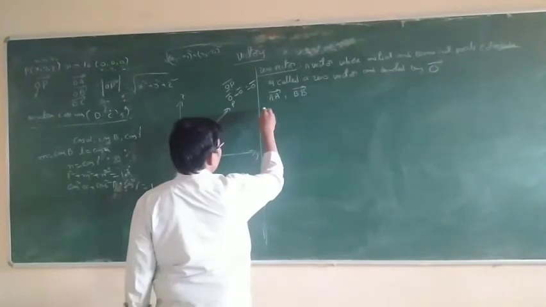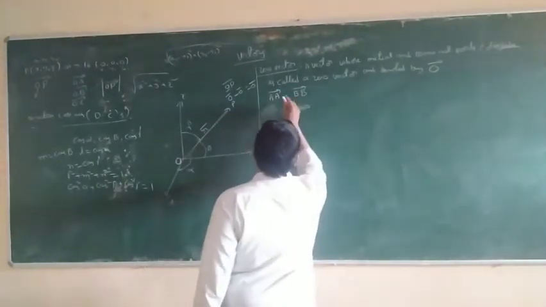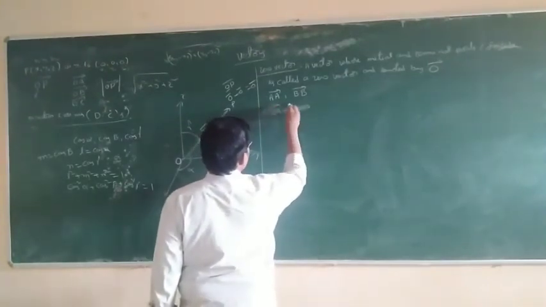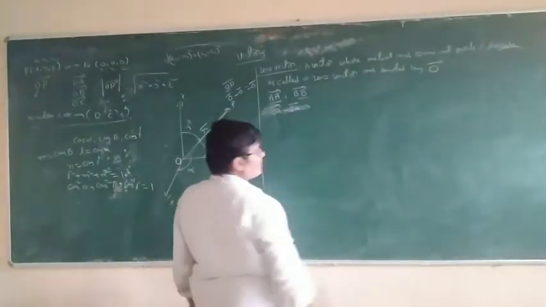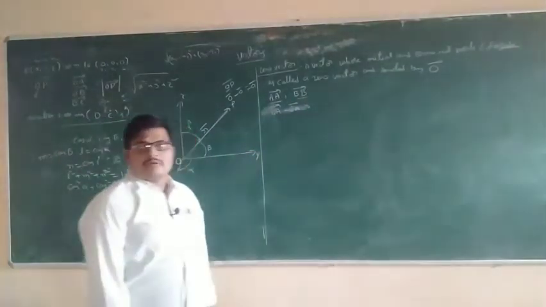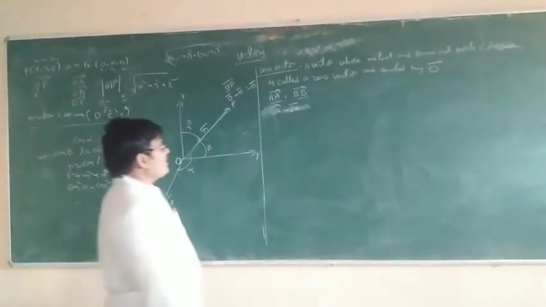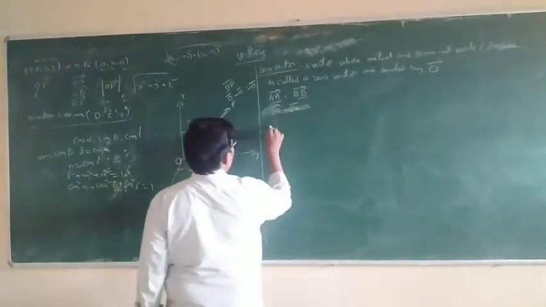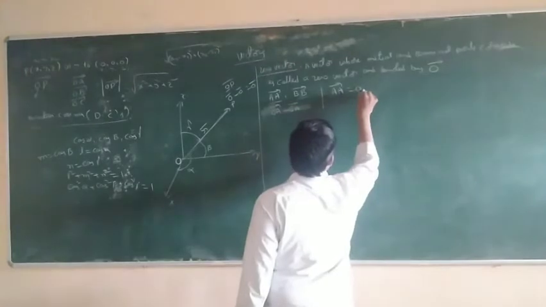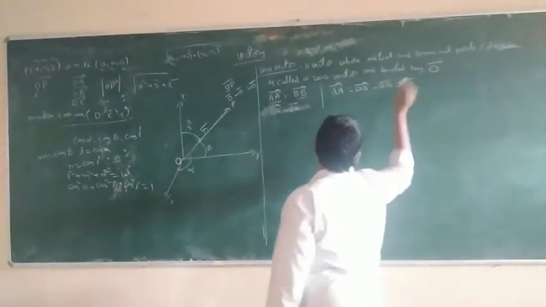Because OP bar minus OP bar is equal to O bar. So AA bar is equal to OA bar minus OA bar. This is a vector, not a position vector. OP bar, OA bar, OB bar, OC bar are position vectors because they are with respect to the origin. So AA bar is equal to OA bar minus OA bar, equal to O bar.